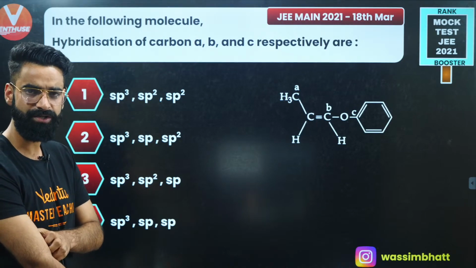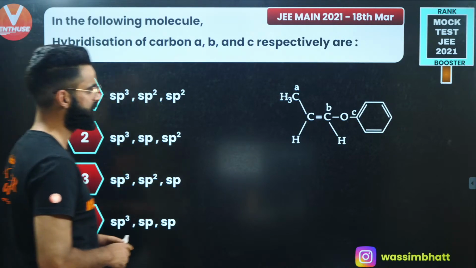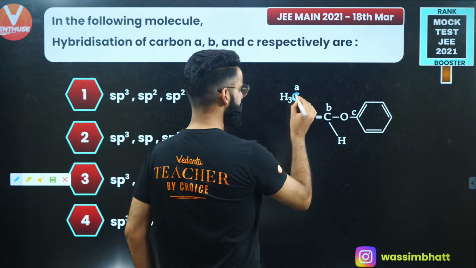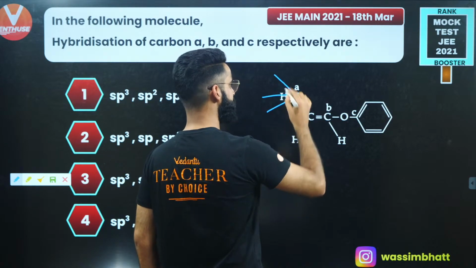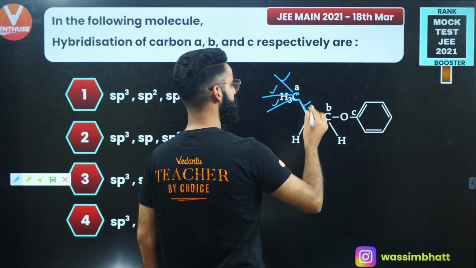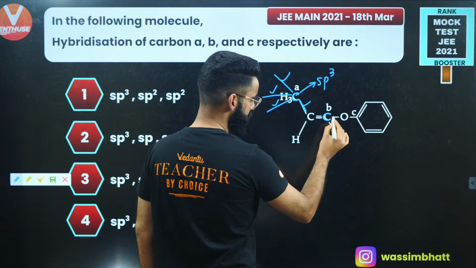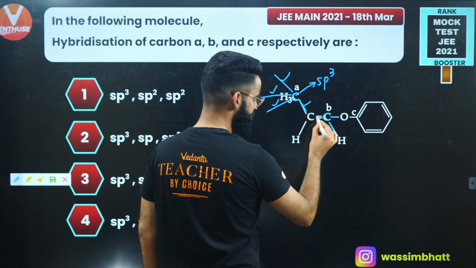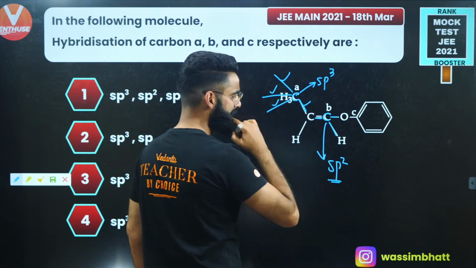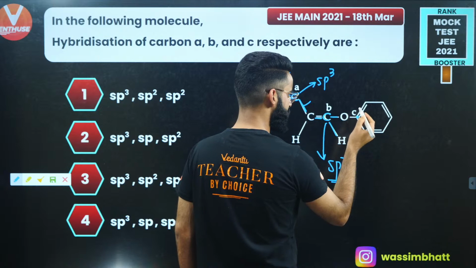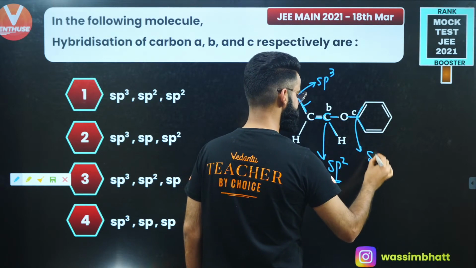You'll be calculating the number of sigma bonds. That's it. See guys, this carbon has 3 hydrogens attached and 1 sigma bond with this carbon. So there are a total of 4 sigma bonds. 4 sigma bonds means sp3 hybridization. What about this carbon? This is 1 sigma, this is the second sigma, this is the third sigma. So it's going to be simply an sp2 hybridized carbon. And for carbon C, again you can calculate the number of sigma bonds, 1, 2 and 3. So it's again going to be sp2.